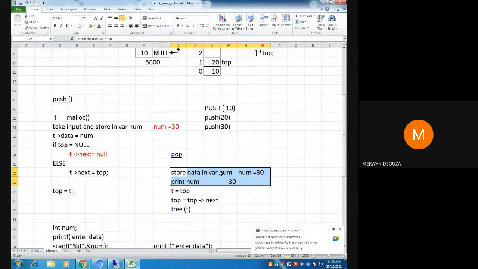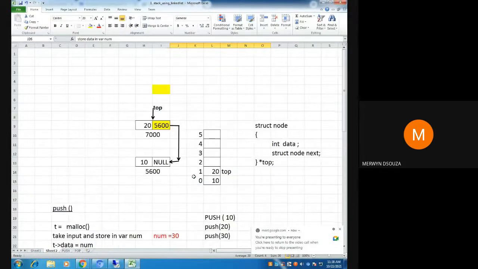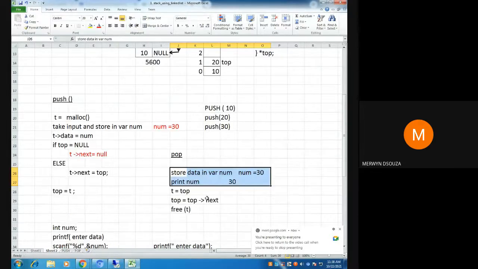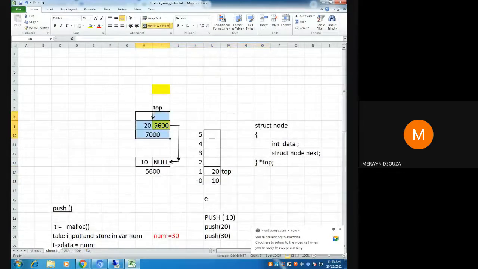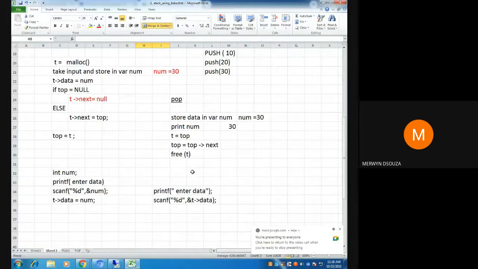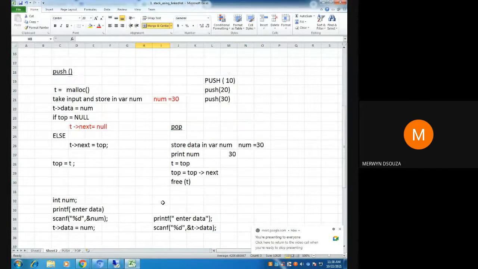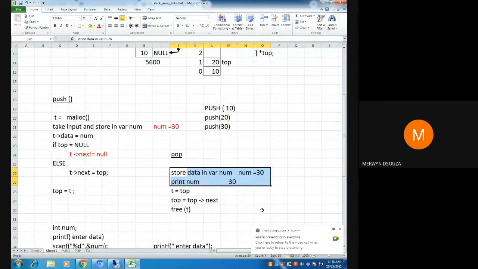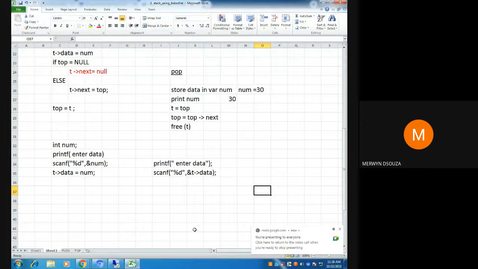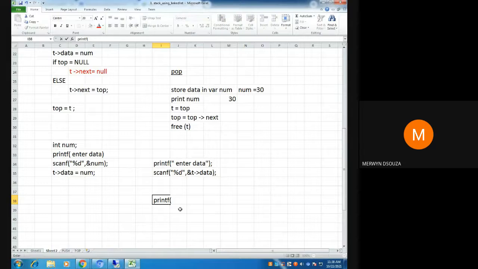Instead of storing the data in num and then printing, you will have your t or top. Whichever pointer is present at the node, you can use that pointer and display the data using t arrow data, directly instead of having a variable num. When you come to the lab, you can try that. While doing printf, suppose you are printing an int data, it will be printf with t arrow data.